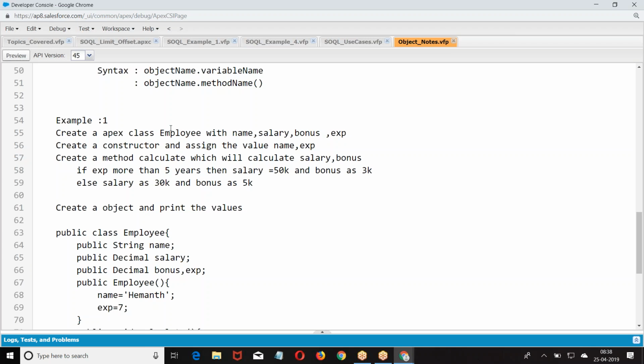So hardly we will get around 15-20 minutes implementing the use cases. During that 15-20 minutes, you can ask your queries. So do not ask the queries while we are explaining. Ask your queries while other people are writing use cases.